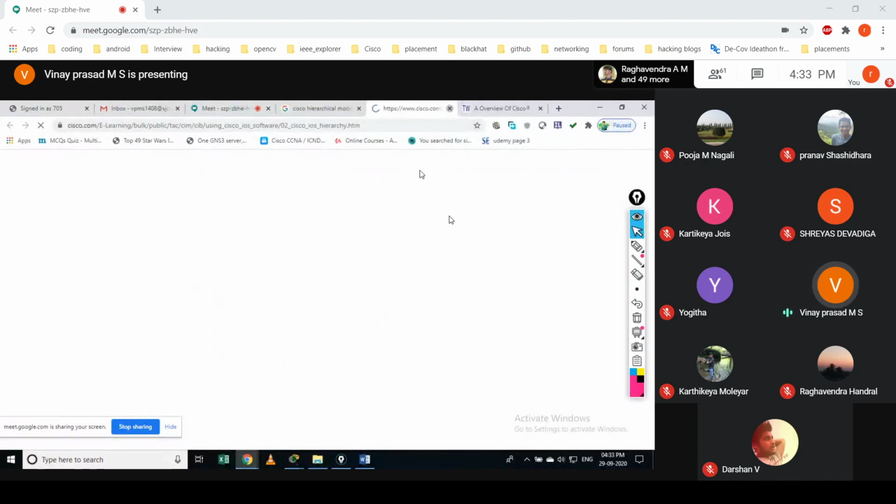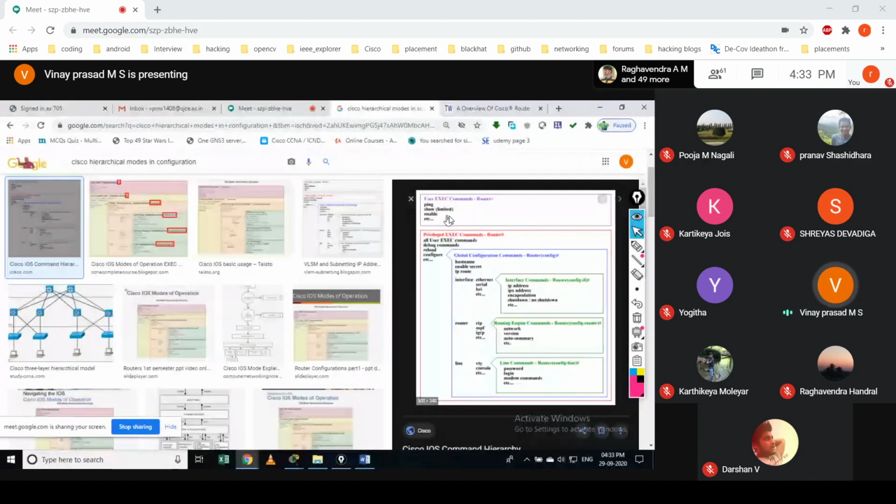User mode is just like a simple information gathering mode. The next is privilege mode. In this mode, you would be able to see some additional information, whatever you are not able to get in the user mode. In user mode, you would only be able to see about the device, like what is the version. But in the privilege mode, you would be able to see the configuration information as well. But that is not available in the user mode.